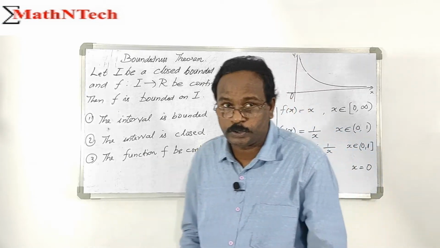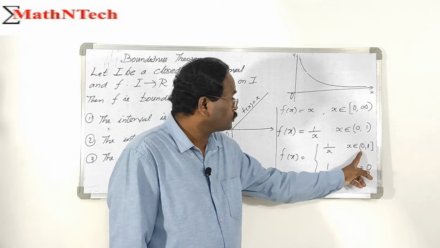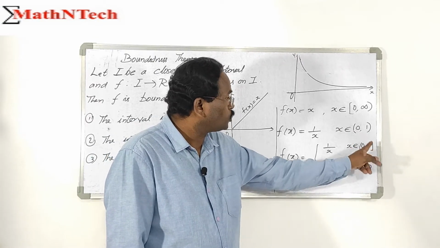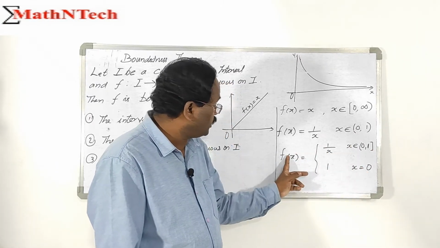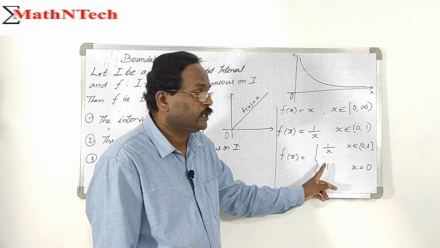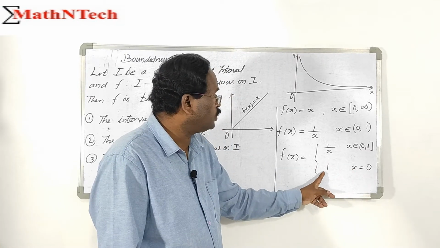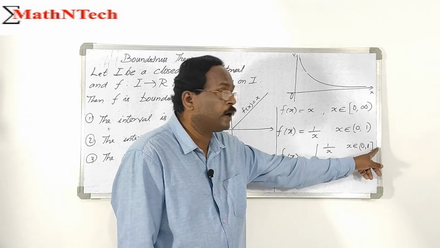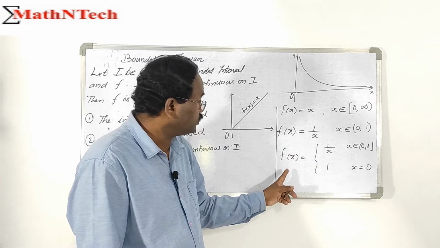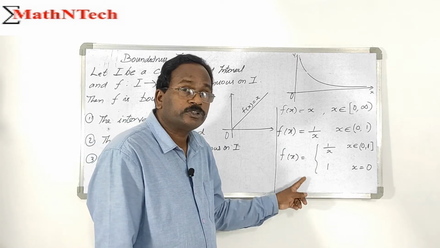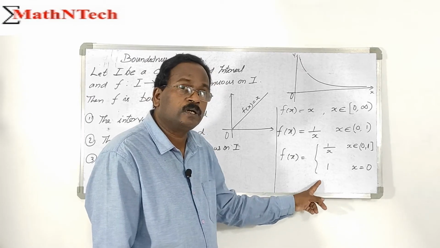So what happens when f is discontinuous? One example: f of x equals 1 by x on the interval open 0 to closed 1, and at x equals 0 we define f of x equals 1. Then this function is defined on the closed and bounded interval 0, 1. At x equals 0 the value is 1, and for x greater than 0 up to 1 the value is 1 by x.